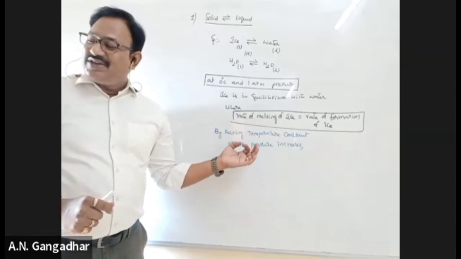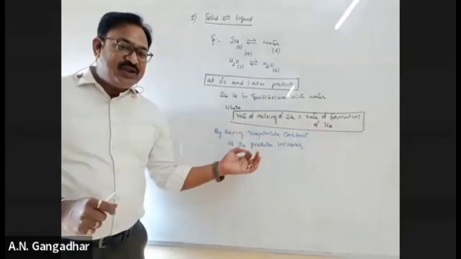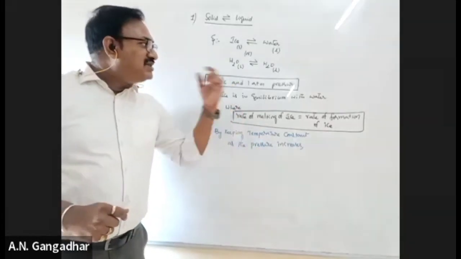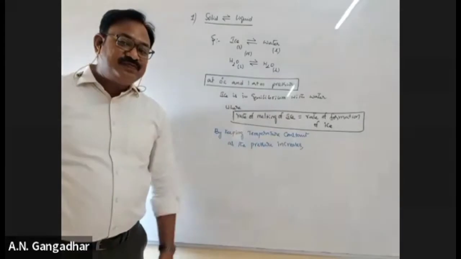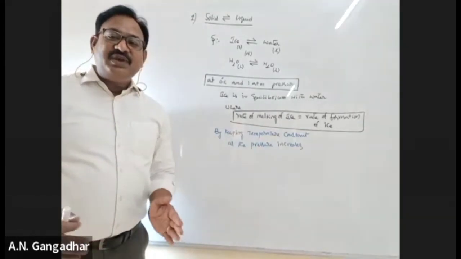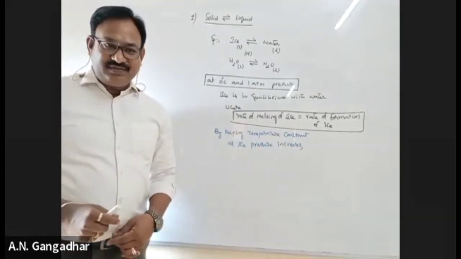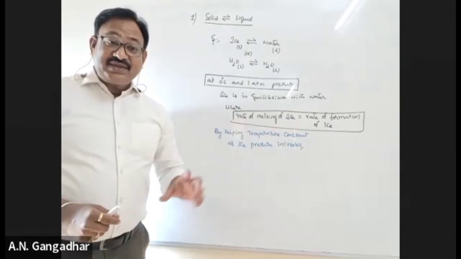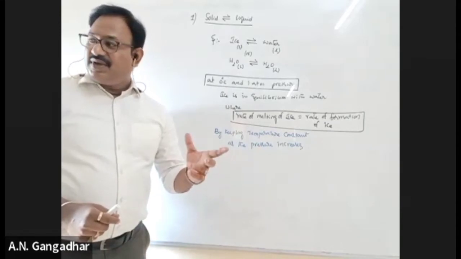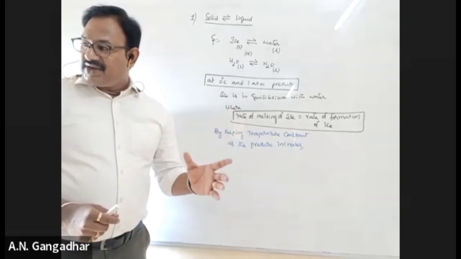Ice and water, which has less volume? Ice water mein, water has less volume. Right? Ice has more volume. Right? Have understood or not?